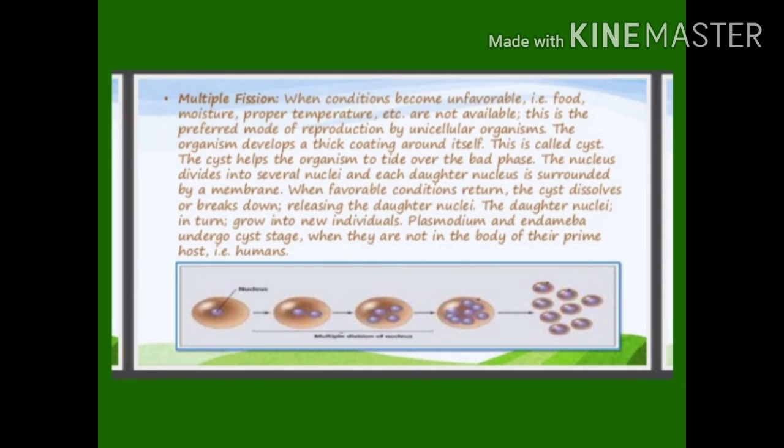Now we will read about multiple fission. This is the division of parent cell into several small nearly equal sized daughter individuals. An example is Plasmodium, in which about 1000 daughter cells are produced from one parent cell, each capable of invading a red blood cell. Now what happens here? During multiple fission, the nucleus of the parent cell divides several times into many daughter nuclei, and finally multiple fission is done.